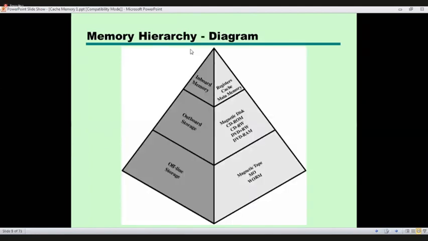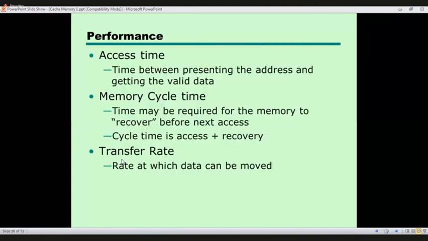And this memory hierarchy, we have done in an early lesson, and the performance is based on the access time, cycle time, and the transfer rate. Performance is the time between presenting the address and getting valid data. Presenting the address means the processor normally produces the address.